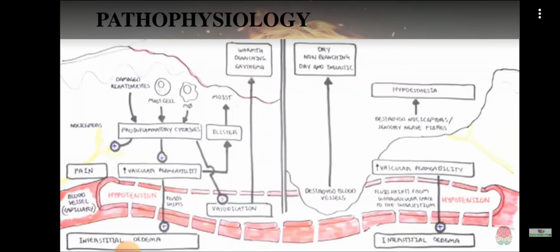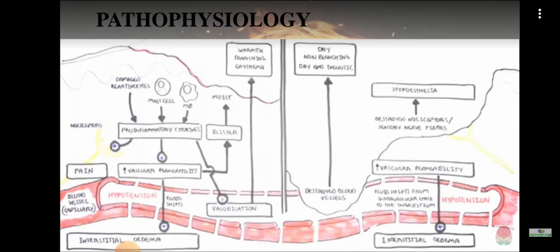These cytokines will act differently. The cytokines will stimulate the nerve endings and cause pain. The cytokines will increase the vascular permeability, and thus the fluid will shift from the vessels, and there will be hypotension, there will be vasodilatation, and sometimes there will be blister formation due to this increased permeability. So all these will be happening in the superficial burns.